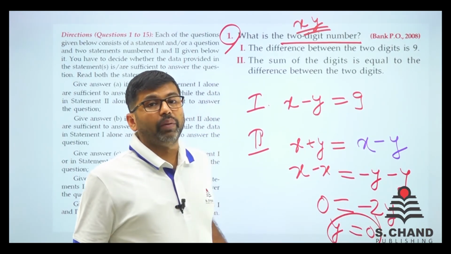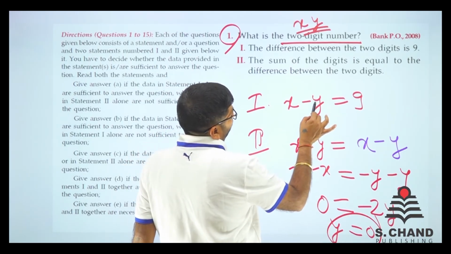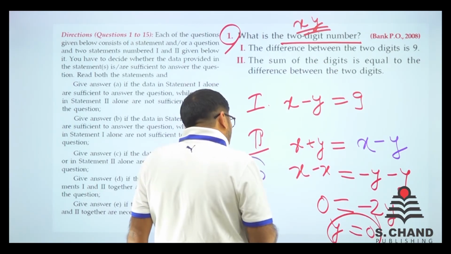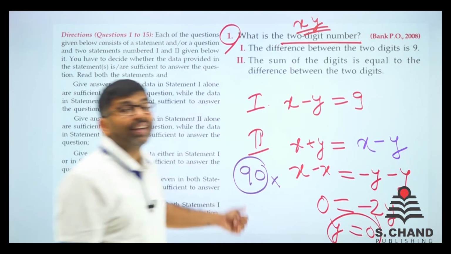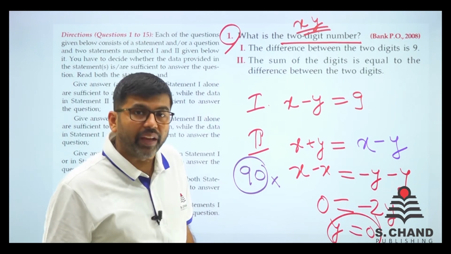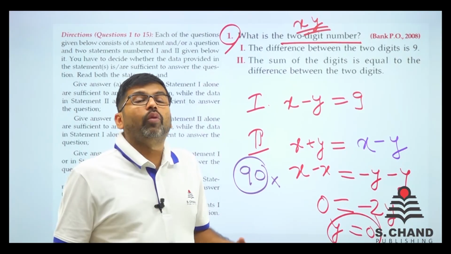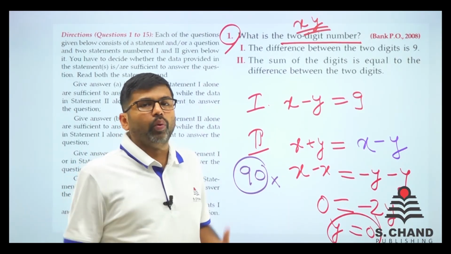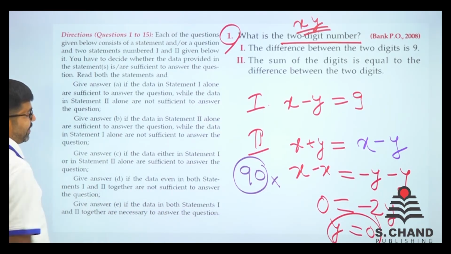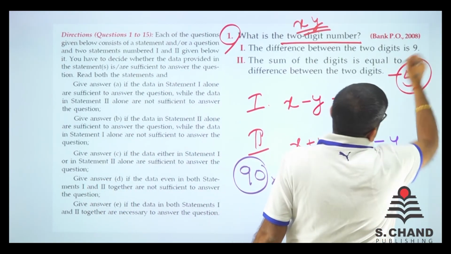The value of y has come 0, boss, now we have to find x. If I put the value of y as 0 here, x becomes 9. So the two-digit number is 90. But again, I am not very much interested in the answer. What I got is the first data was insufficient in itself. Second data was also insufficient in itself. So when we add them together, the answer is: if data in both statements are necessary to answer. So answer is 5. So question number 1's answer will be 5.